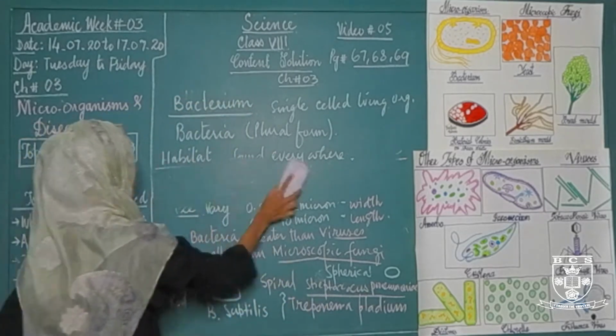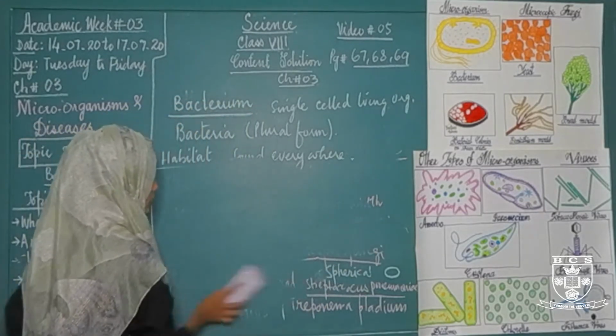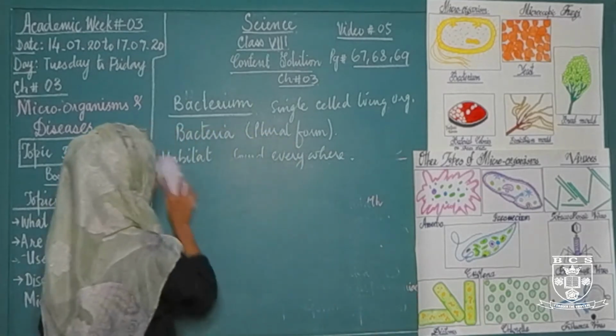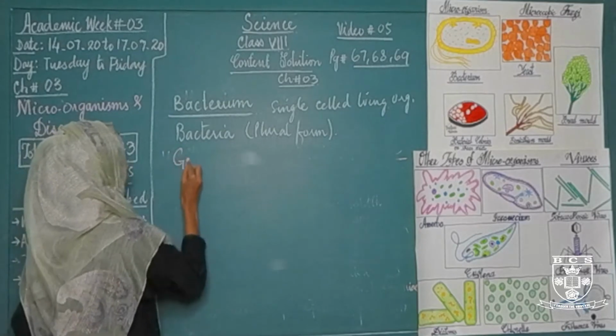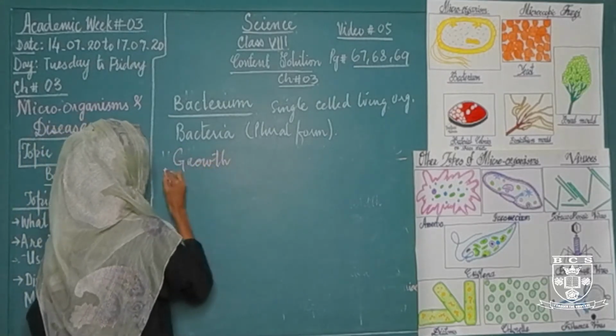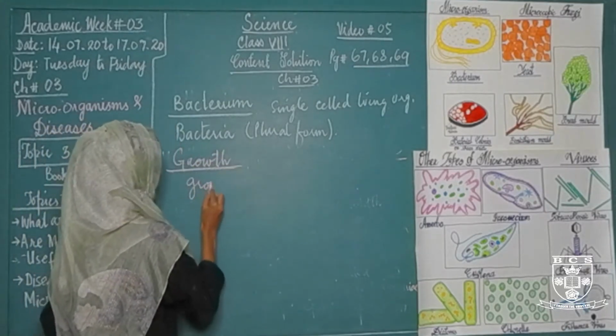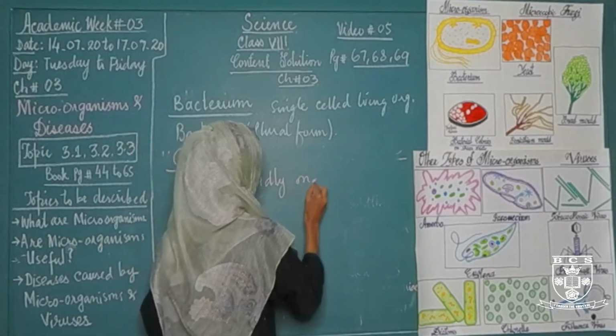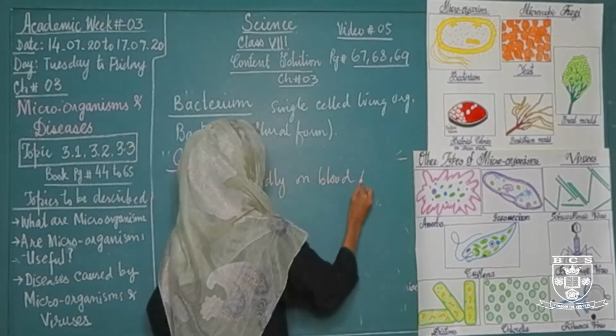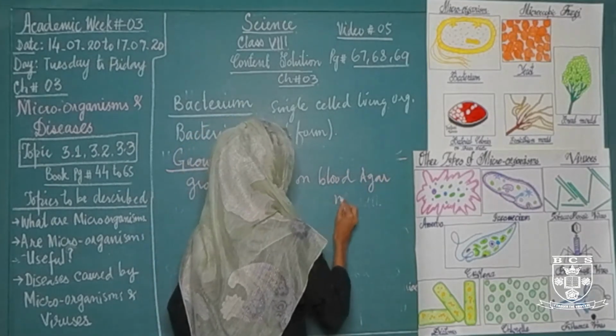If we talk about its process of growth or reproduction, then bacteria grow very rapidly on blood agar medium.